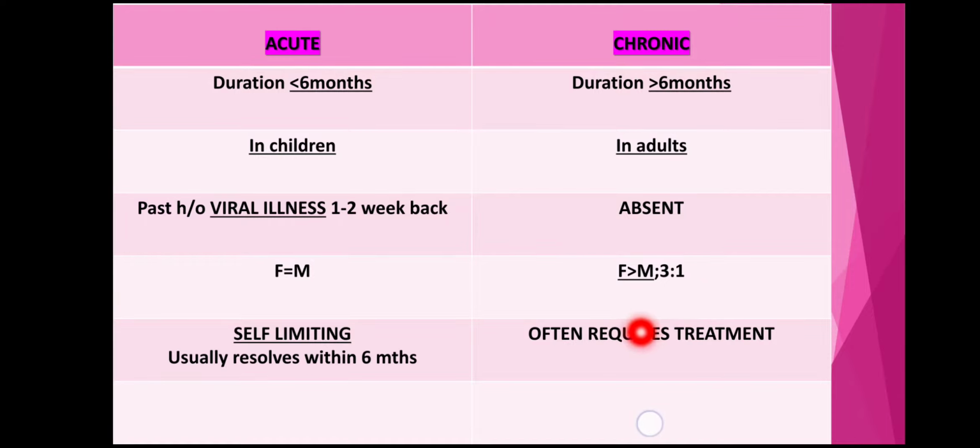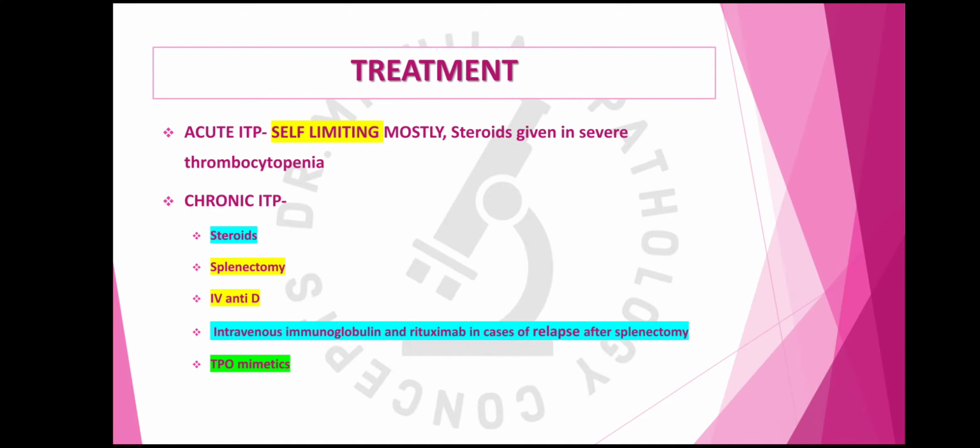While chronic ITP requires treatment, and multiple treatment options are available. What are the treatment options? For acute ITP, which is self-limiting, steroids are given only in severe thrombocytopenia, while in chronic ITP steroids can be given. Steroids are immunosuppressants, so they will decrease the production of antibodies and suppress the reticuloendothelial system. In this way they will act in improving chronic ITP.